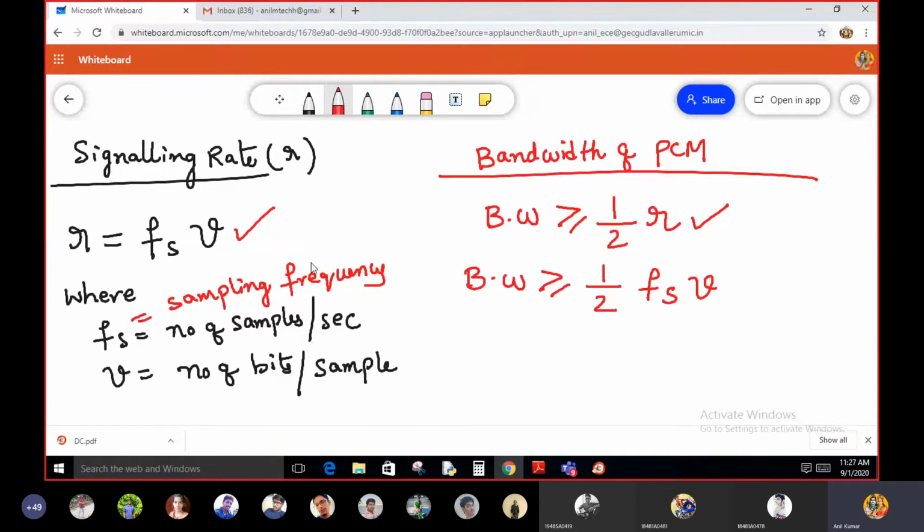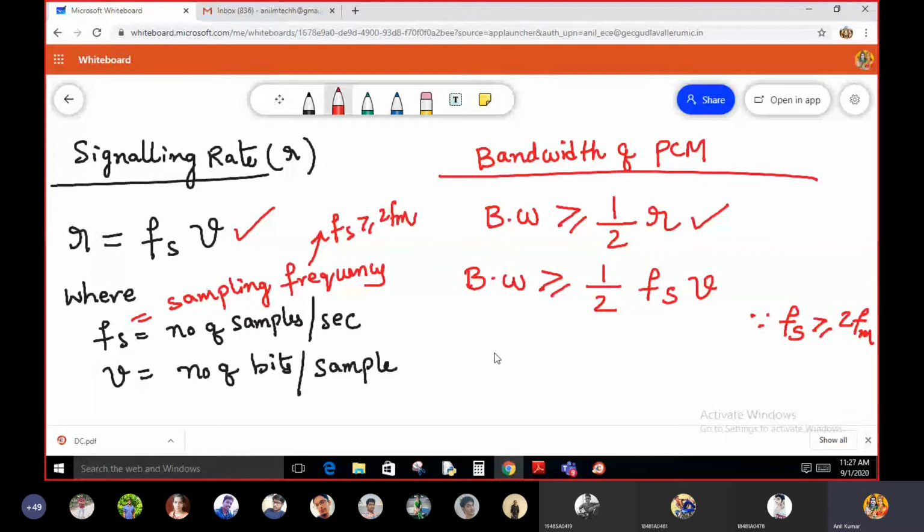According to the sampling theorem, Fs must be greater than or equal to 2Fm.